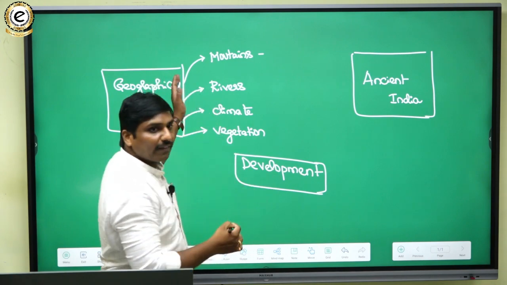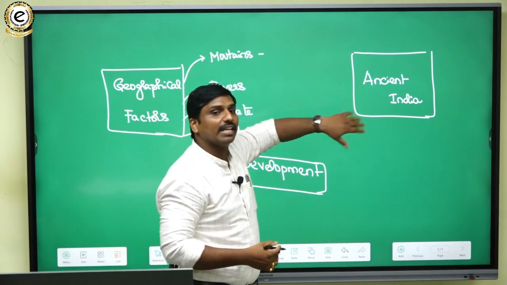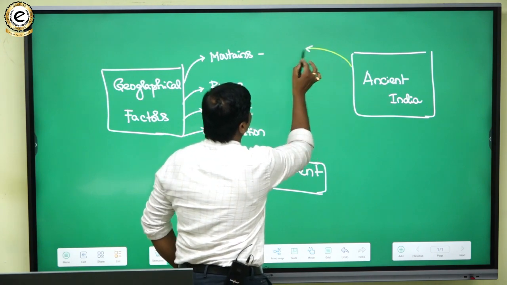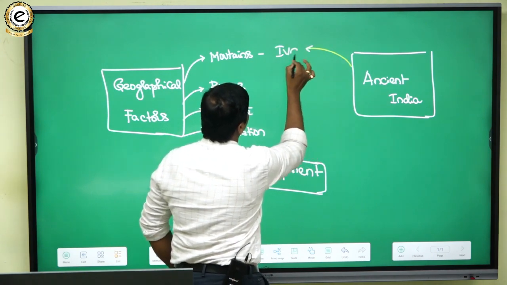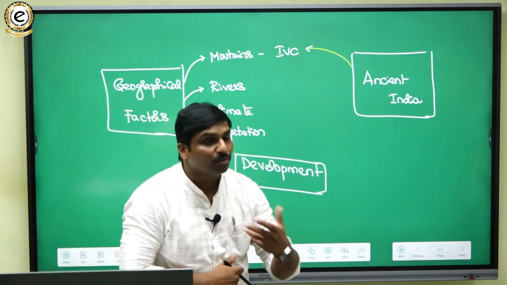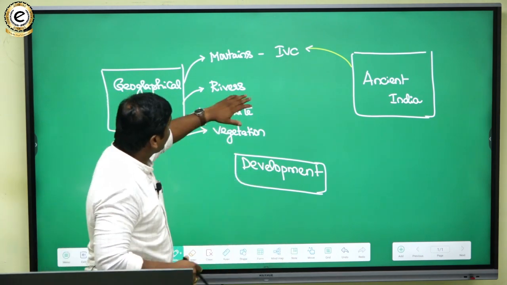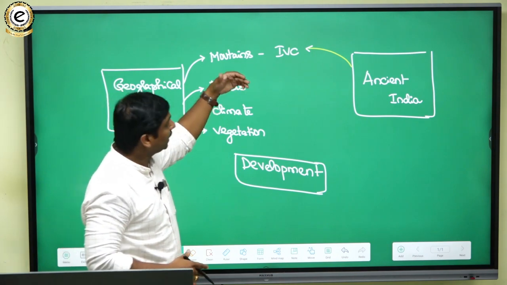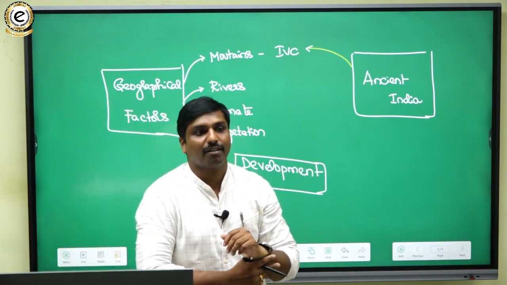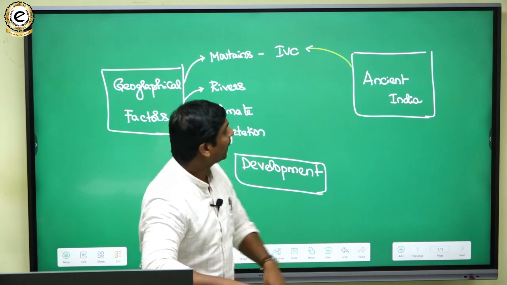Here you have to interlink these geographical factors with different phases of ancient India. You have to highlight how these factors helped in shaping the Indus Valley civilization, and the role of the Indus River and how it led to the flourishing of that civilization.